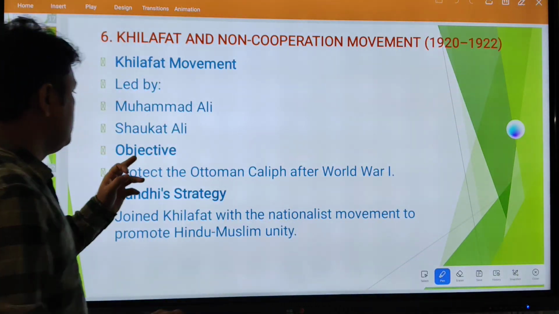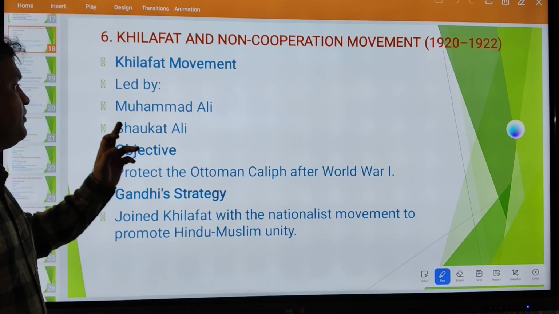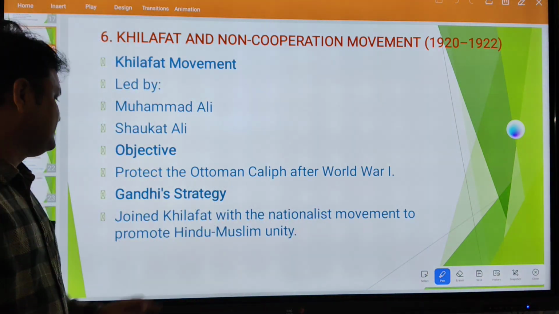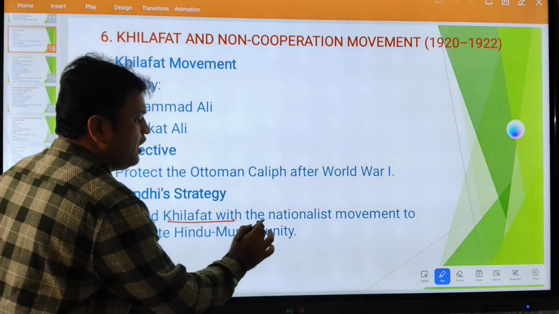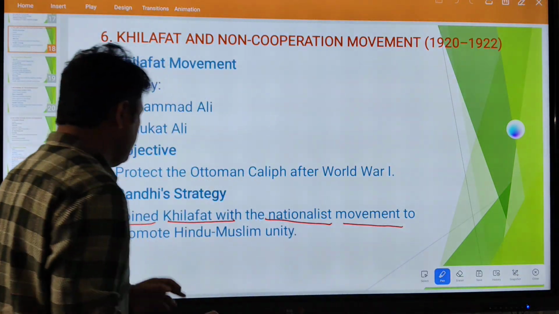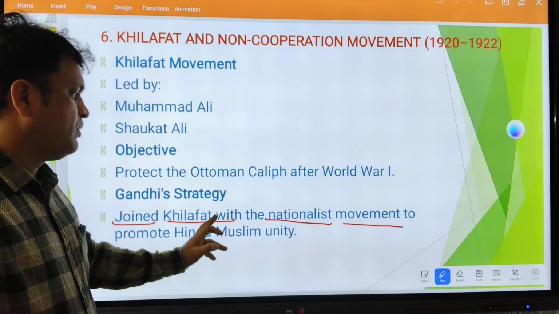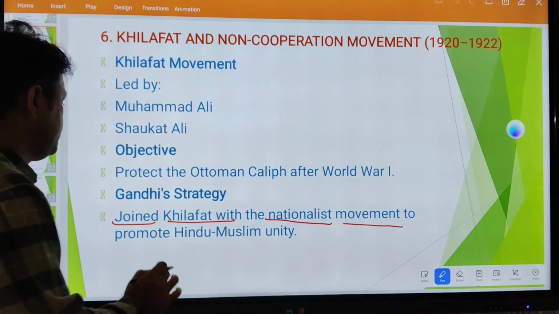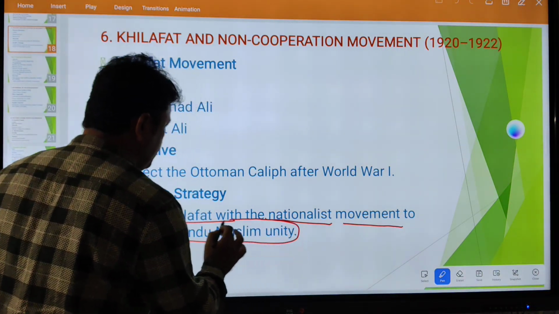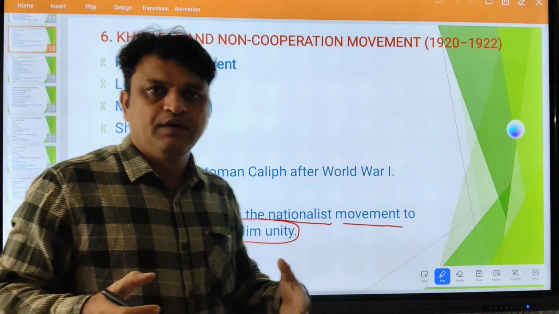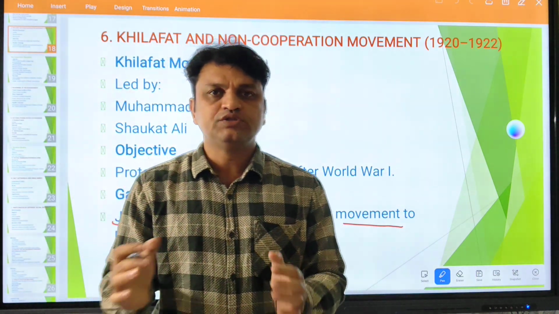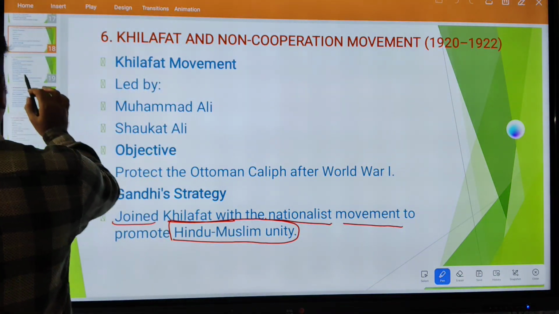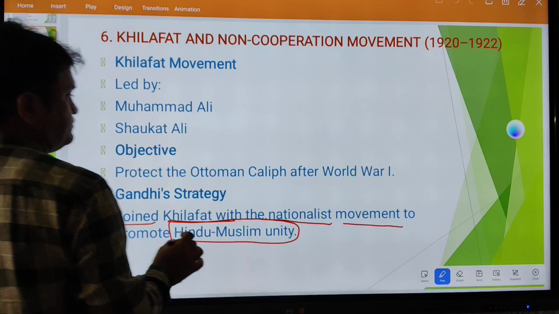Now tell me, what is the main objective of the Khilafat Committee? To protect the Ottoman Caliphate after World War I. And Gandhi's strategy was to join the Khilafat movement with the nationalist movement. What is the national movement going on? The non-cooperation movement, to promote Hindu-Muslim unity. You want to bridge the gap between the Hindus and Muslims. This is one of the motives of Mahatma Gandhi. Let us go to the non-cooperation movement.